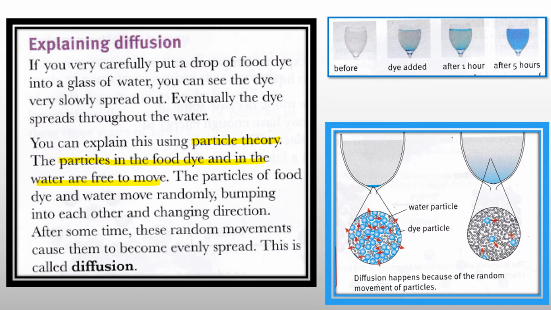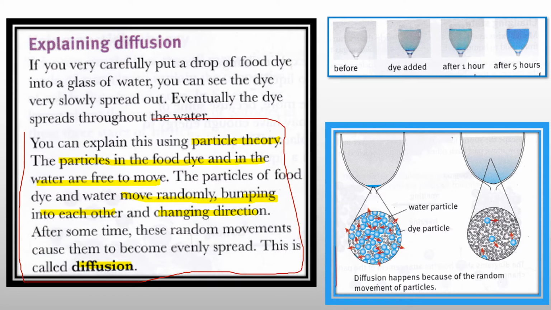The particles of food dye and water move randomly, bumping into each other and changing direction. After some time, this random movement causes them to become evenly spread. This is called diffusion. I want you to remember this.